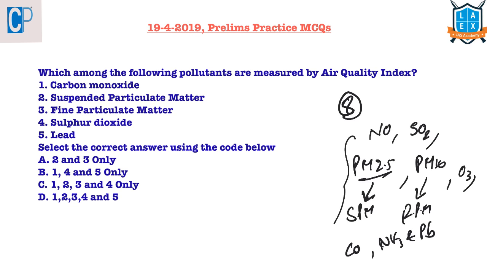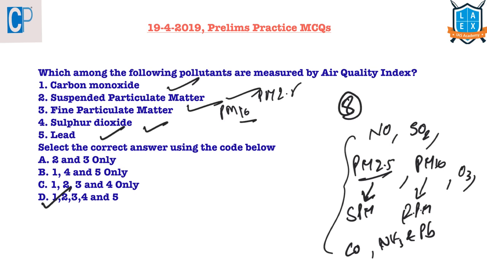So from this we can look into our options now. Carbon monoxide, suspended particulate matter, fine particulate matter. Suspended means PM 2.5, fine means PM 10. Sulfur dioxide and lead. As all the 5 are measured by air quality index, the answer here is D, 1, 2, 3, 4 and 5.